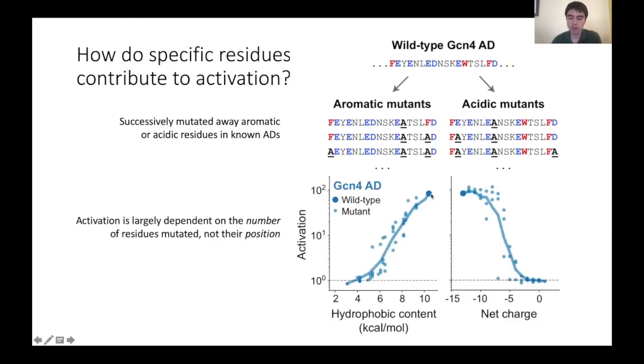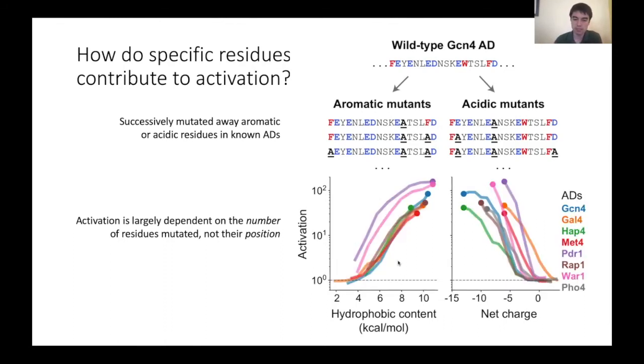And what we found when we plotted the activation as a function of the hydrophobicity or the net charge is, first of all, a systematic drop-off in the activation as a function of the number of mutations that occurred. But secondly, the activation was mostly dependent on the number of residues mutated, not their position, indicating that somehow the total hydrophobic content or the net charge was the most important feature, rather than specific key residues for activation. And this property was consistent across all 8 activation domains that we tested in this way.